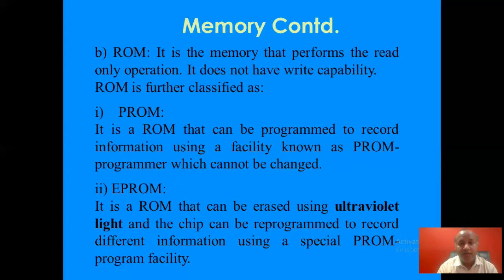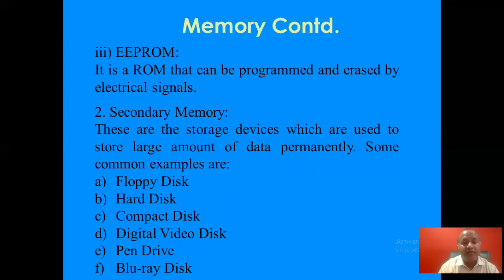EPROM is erasable, programmable, read-only memory. It is a ROM that can be erased using ultraviolet light, and the chip can be reprogrammed to record different information using a special PROM program facility. And the last one is EEPROM, electrically erasable, programmable, read-only memory. It is a ROM that can be programmed and erased by electrical signals. Right?